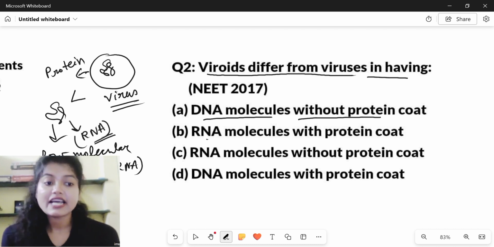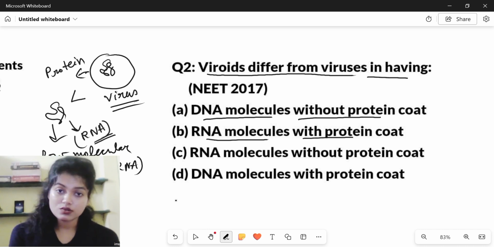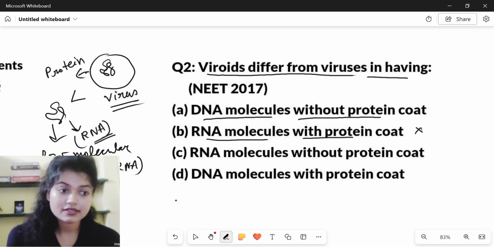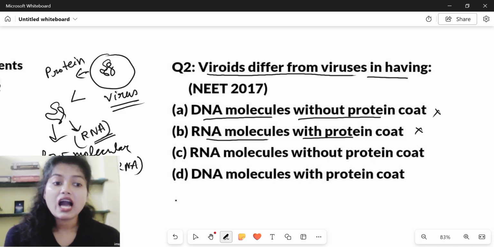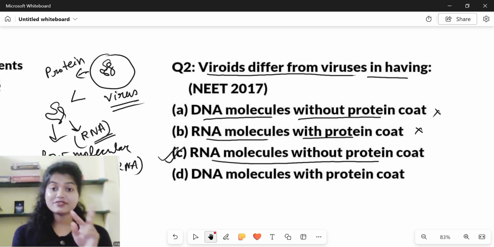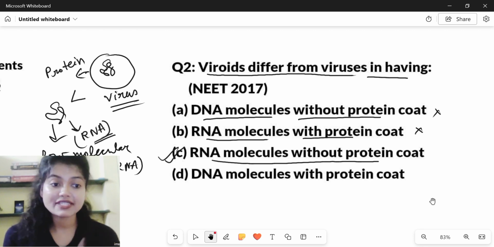The second option says RNA molecules with protein coat. Viroids do not have any protein coat, so this is also not correct. Okay, RNA molecules without protein coat. So viroids are the RNA molecules, and they do not have any protein coat. So this is where the viroids differ from virus. So C will be the answer.